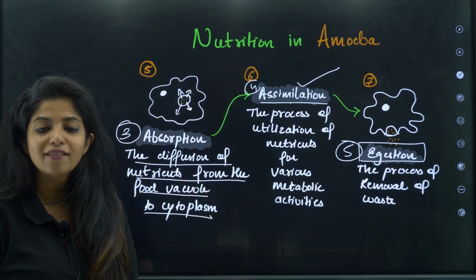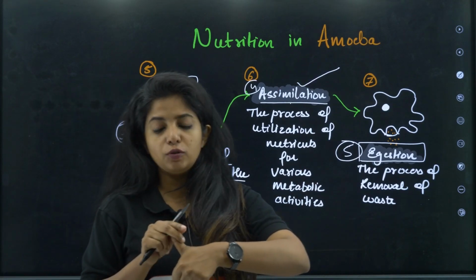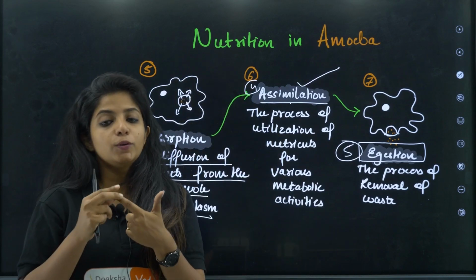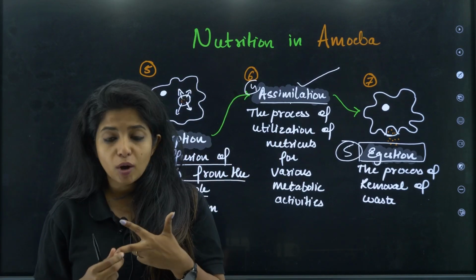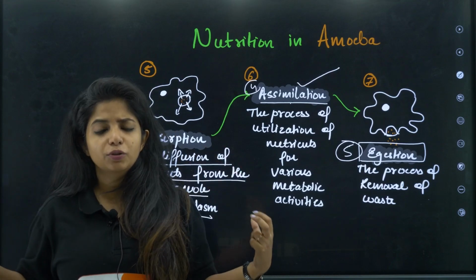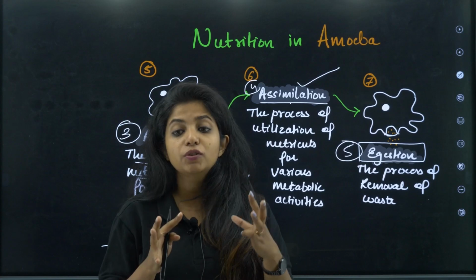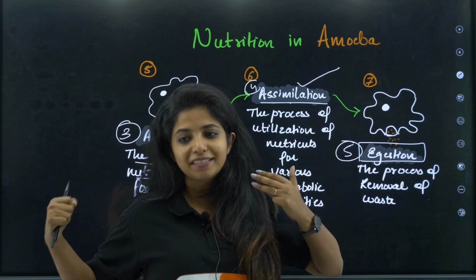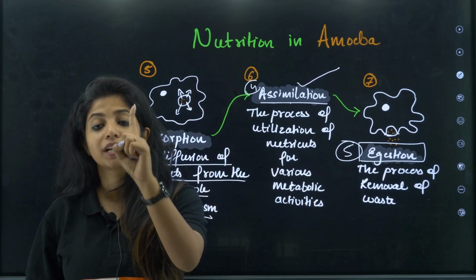So how many steps do we have in total? 1, 2, 3, 4, 5. Ingestion, taking in food with the help of pseudopodia. Digestion, where the lysosome fuses with the food vacuole and breaks the food down. Third, absorption, where the absorbed nutrients are taken into the cytoplasm. Fourth, assimilation, where all these important nutrients are utilized for metabolic activities. And the fifth, where all the unwanted stuff is removed from the body, is known as egestion.